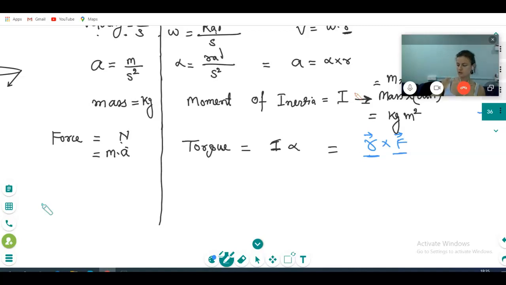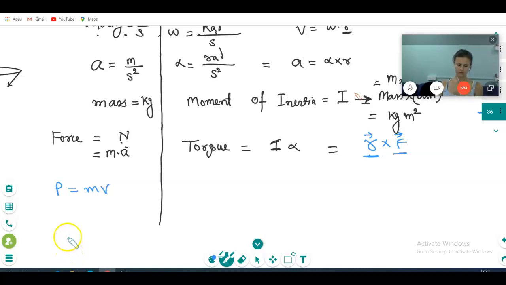P is denoted as momentum, P is equal to mv. P is the short form of momentum, instead of writing momentum, we write P. So momentum is always a vector, right?